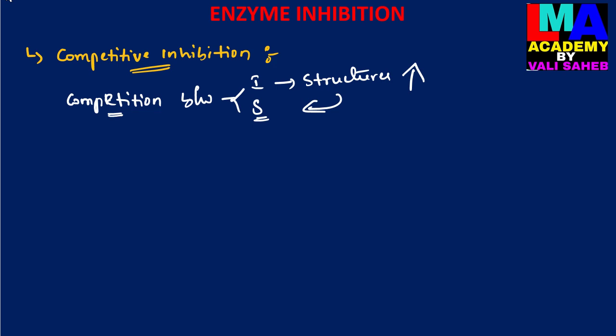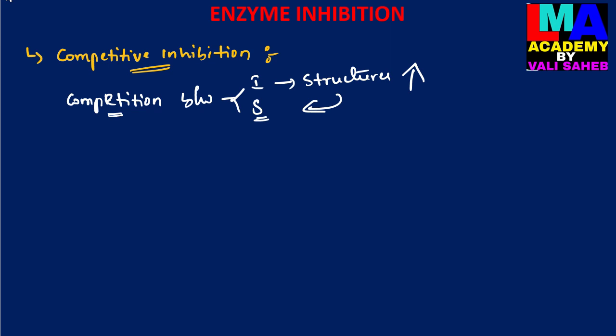When the inhibitor binds with the active site, the enzyme will be inactivated, and it does not bind with any other substrate molecules, because instead of the substrate molecule, the active site binds with the inhibitor. The inactivated enzyme is not involved in the chemical reaction.